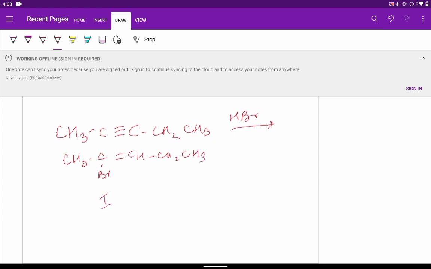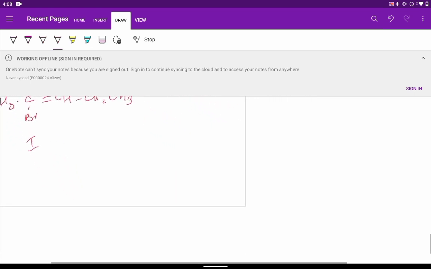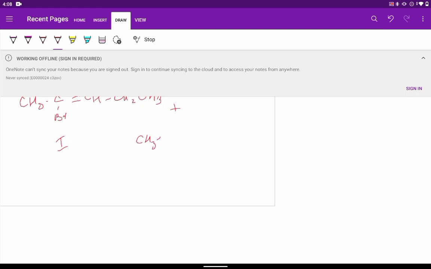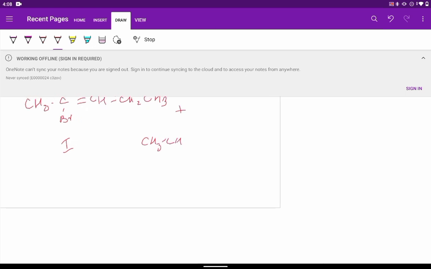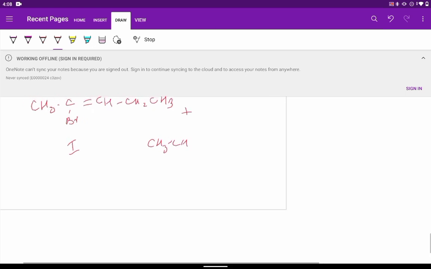This is one. And the other one is CH3CH, double bond C, to this third carbon bromine is added, CH2CH3. So this is the second one.